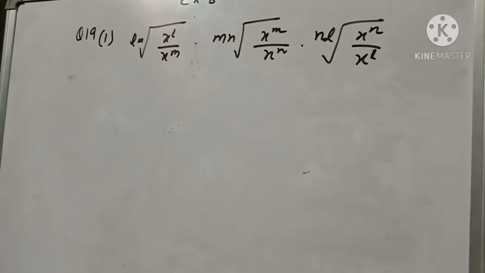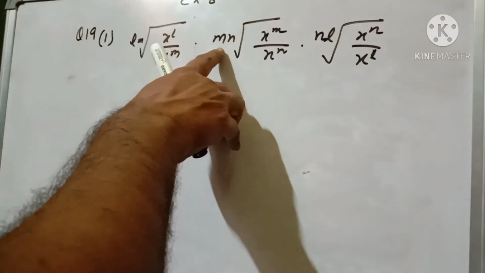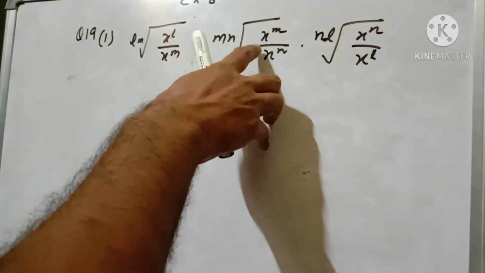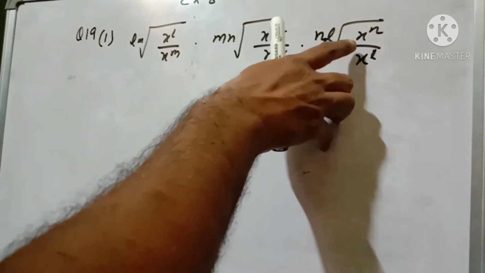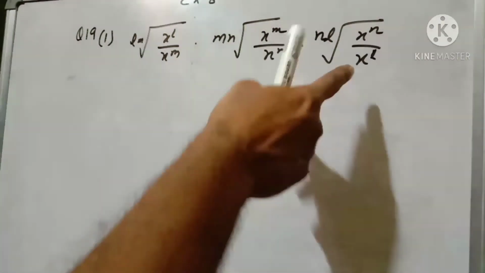Question number 19: it is given the lm root of x to the power l by x to the power m, into the mn root of x to the power m by x to the power n, into the nl root of x to the power n by x to the power l.